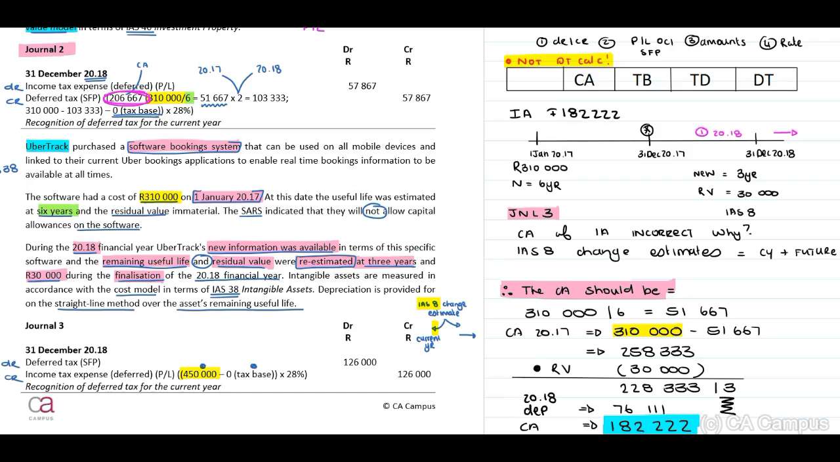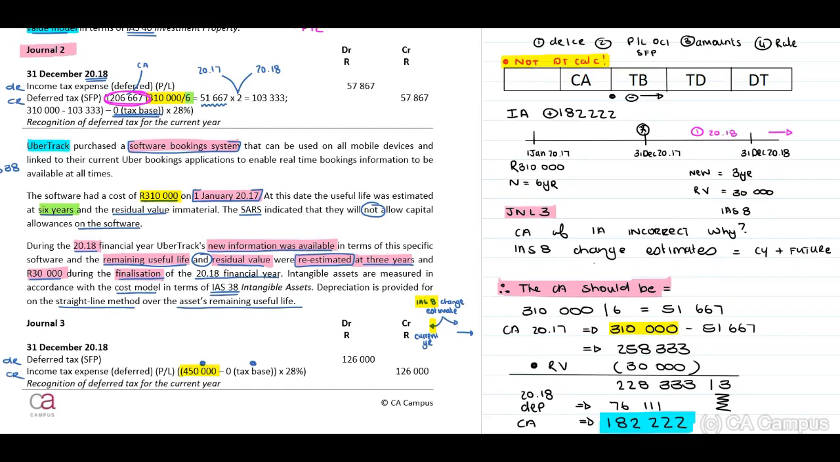In my deferred tax calculation, 182,222, positive and asset. Remember, the tax base of an asset will be the amount deductible in future for tax purposes. Now, when we look at the scenario, they've indicated to us that they will not allow capital allowances on the software. Therefore, the amount that will be deductible in future will be zero, nothing. And this agrees to the journal entry recognized, guys. Okay, now, temporary difference. But before we look at the temporary difference, I want you to please refer to IAS 12, paragraph 15, and work through this paragraph with you.